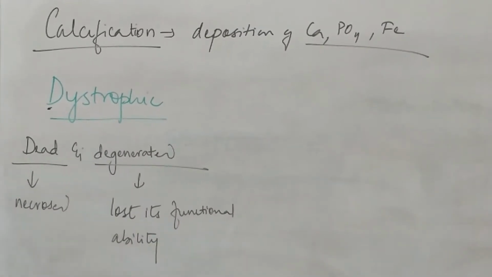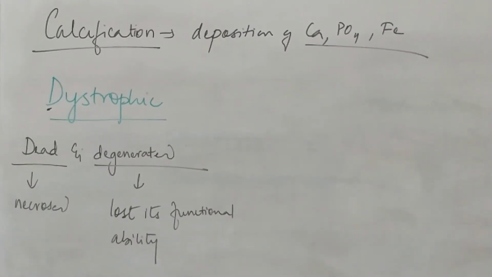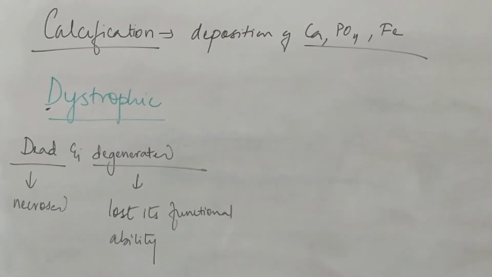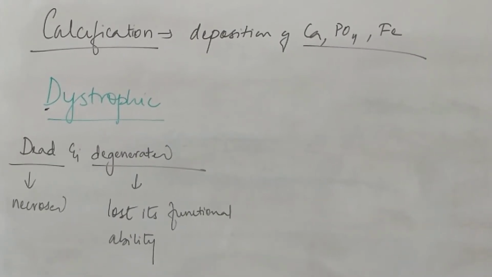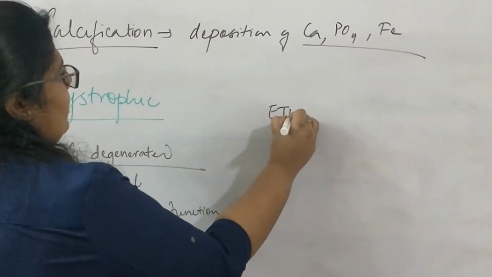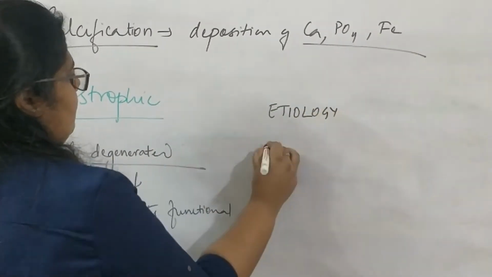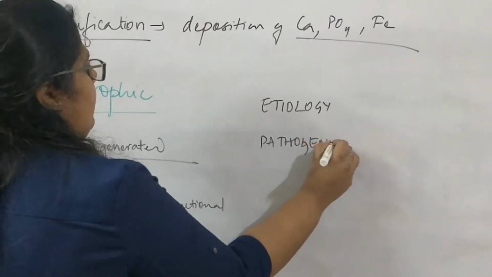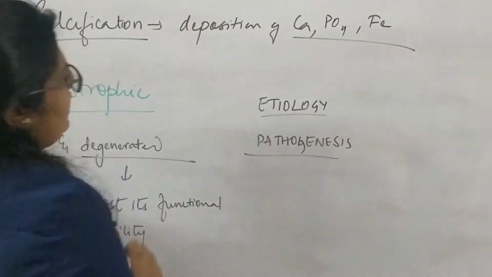How does it occur? What is the pathogenesis of the dystrophic calcifications? Before we go into pathogenesis, most of you must be knowing this, but I'll just clear one thing. When we read pathology, we are just starting general pathology. As we go deeper, you will be hearing two words, which are etiology and pathogenesis. You need to know the difference between these and the meaning of the individual terms.